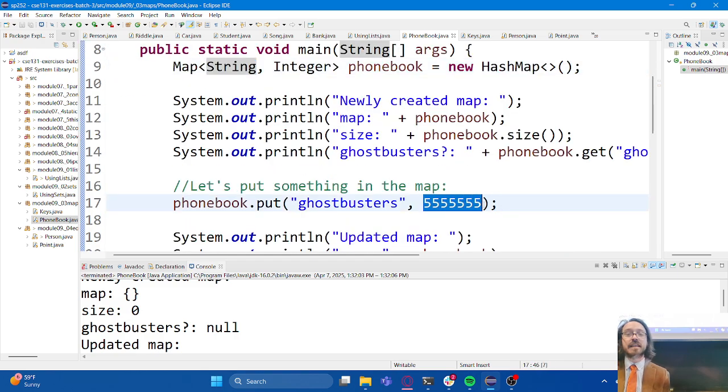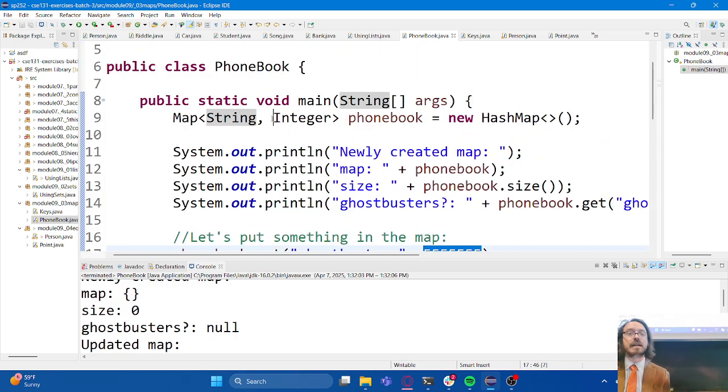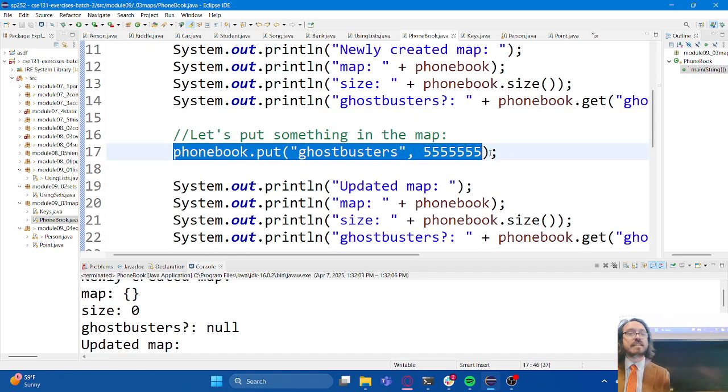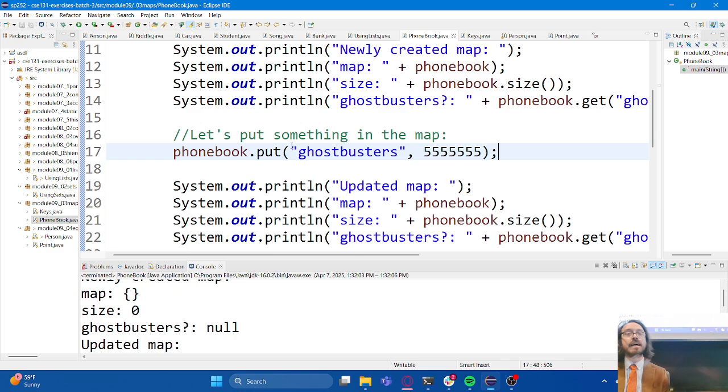And the type of this thing has to match what I've told it the types of the values are going to be. So when I run this statement, I'm effectively saying, put an entry into this map so that if somebody looks up Ghostbusters in the phone book, it tells them that this is the phone number. I'm making that association, right, between the key and the value. You'll often hear that referred to as an association between the key and the value.